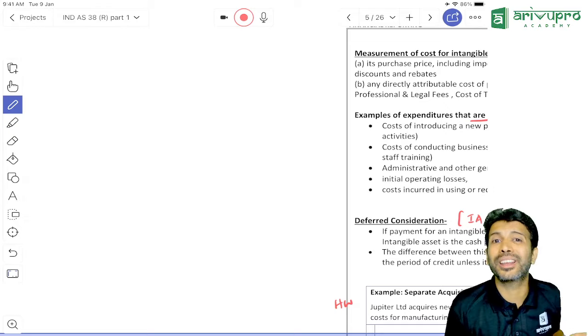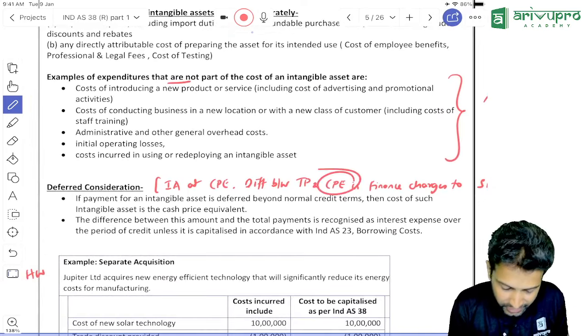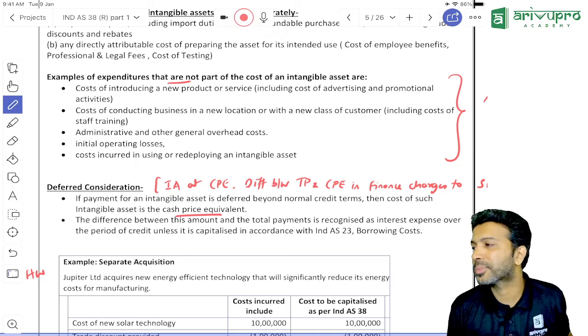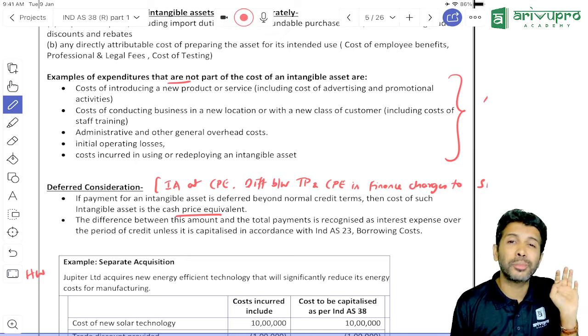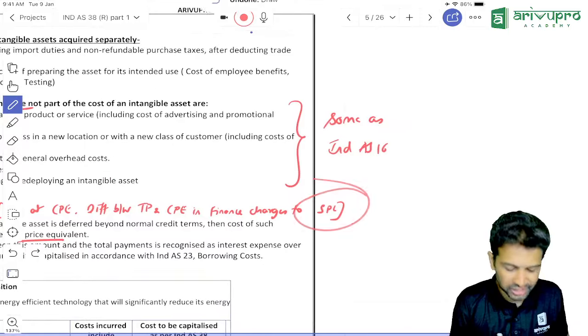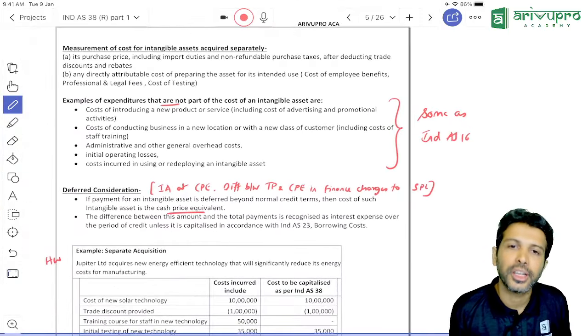PPE or intangible asset is always recorded at CPE, CP as in cash price equivalent. The difference between transaction price and cash price equivalent is the time value of money, the interest charges or finance charges, which goes off to SPL. Ditto concept of Ind AS 16. Absolutely no change. Yes, people?